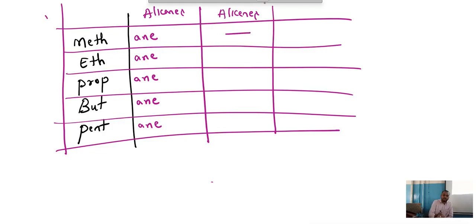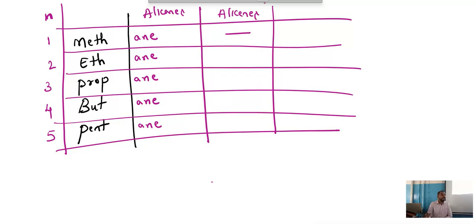And remember the position. N is nothing but position. Meth position is 1, eth 2, prop 3, but 4, pent 5. You cannot write pent in the beginning and eth in the last. You have to remember the same order. After 1, 2 only will come. After 2, 5 will not come. After 2, 3 only will come. So this is the order you need to remember: the position of meth, eth, prop, but, pent.